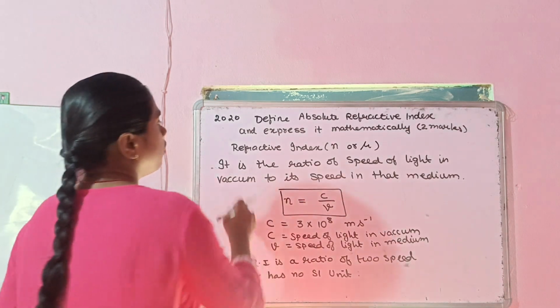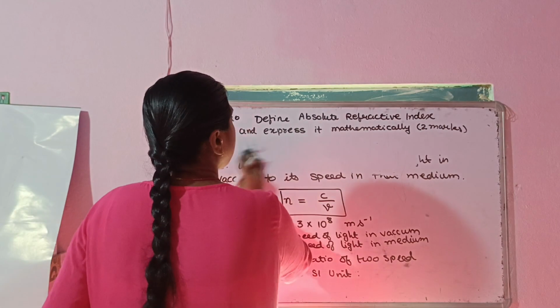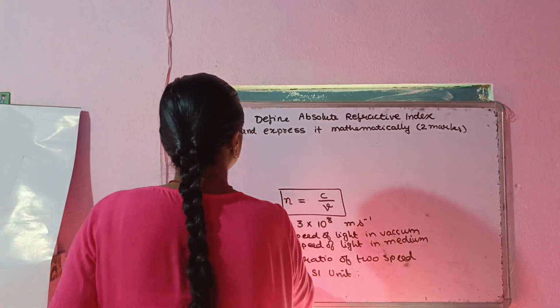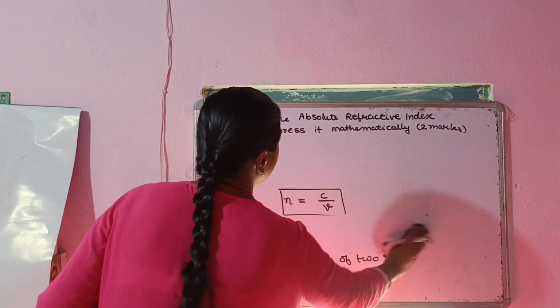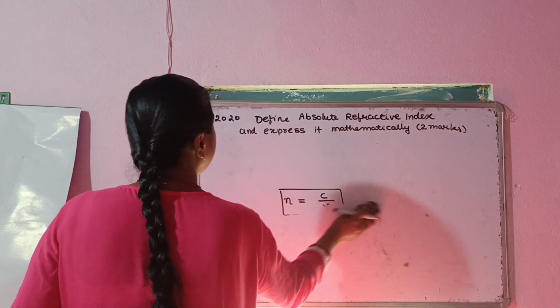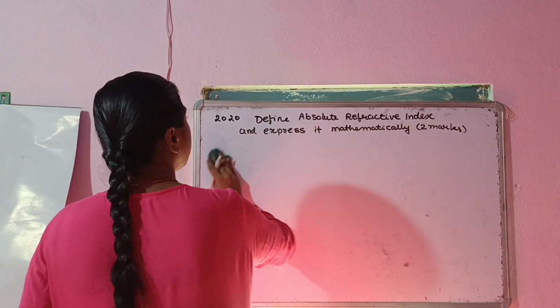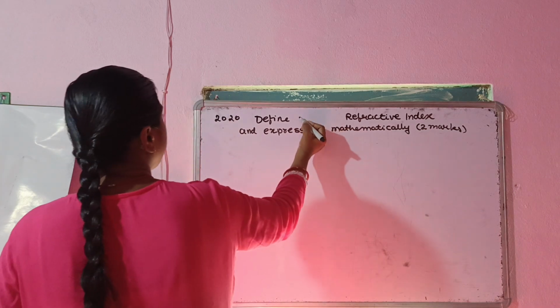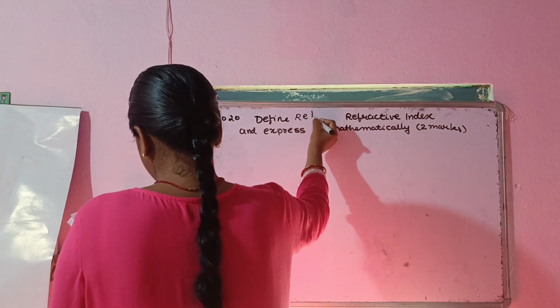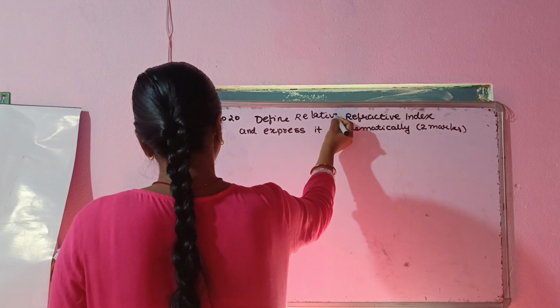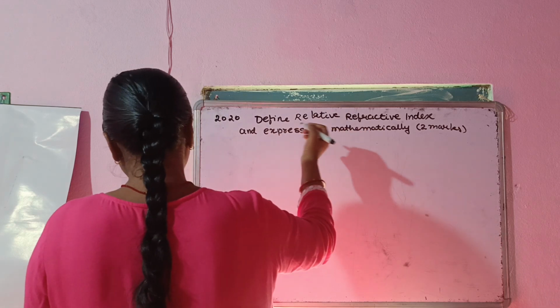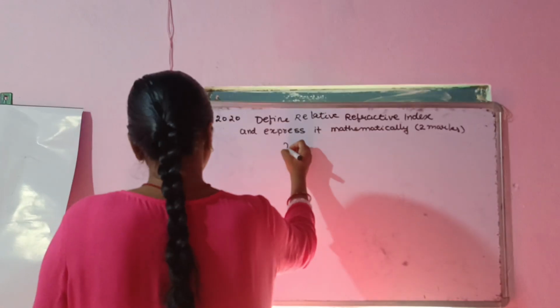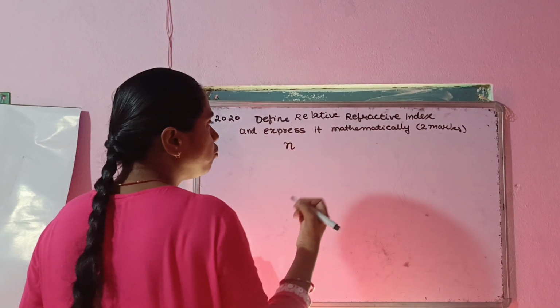Basically, what do you mean by refractive index? Refractive index tells you about the comparison of speed of light in two different media. If instead of absolute refractive index you've been asked about the relative refractive index, the same thing will be there, but this time we take the ratio of two different mediums.